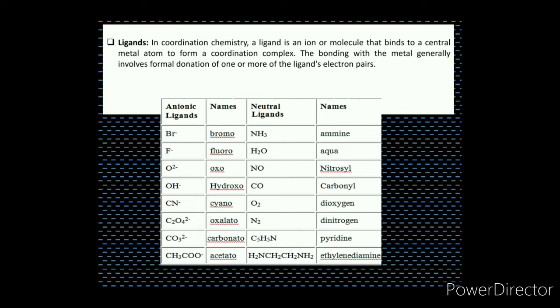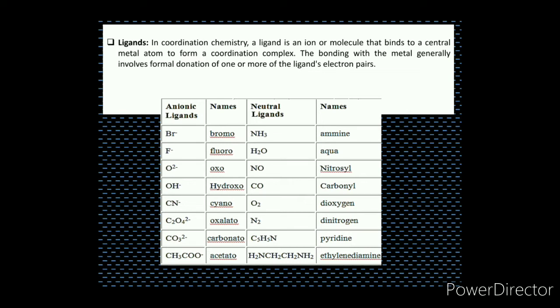So ligands are of various types. As you can see in this chart, there are some examples given: bromo ligands, fluoro ligands, oxo ligands, hydroxo ligands, cyano ligands. These are the anionic ligands. And there are some neutral ligands like ammonia, water, NO, carbonyl group, oxygen, nitrogen, pyridine, ethylenediamine. So there are basically two types of ligands found. One is the charged ligand, which is always anionic, and the other is neutral ligands.